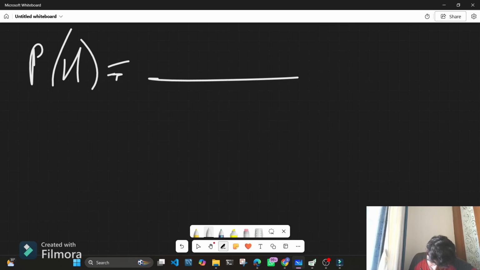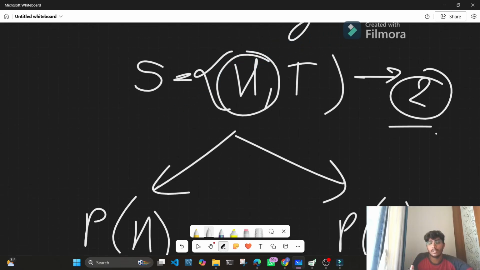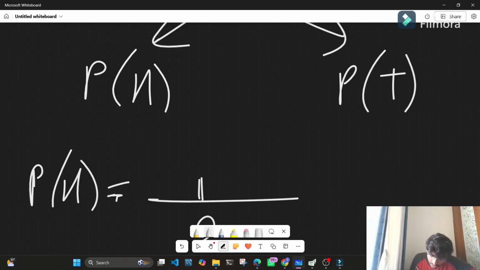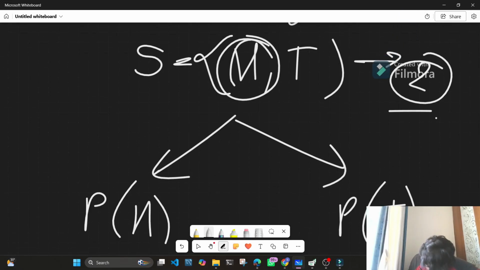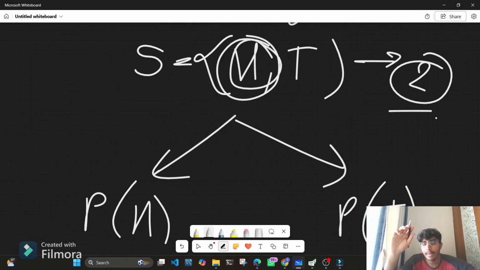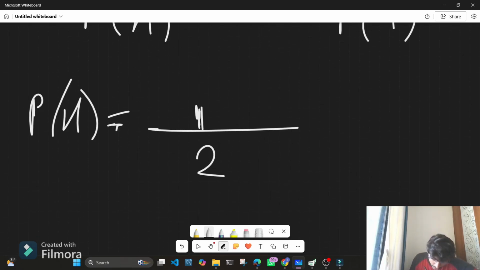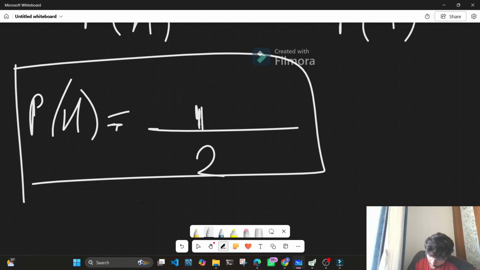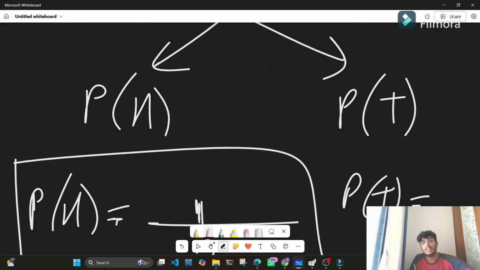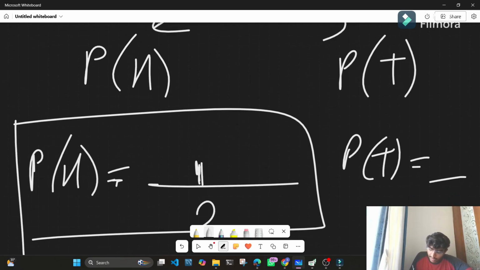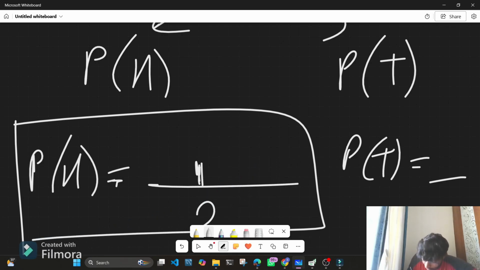So we can write it as 1 by 2, right? 2 is the total number of outcomes, heads and tails, and 1 is because we only have heads one time in the sample space. Therefore, the probability of head is 1 by 2. Now, similarly, we can calculate the probability of tails. Again, the total number of outcomes is the same.